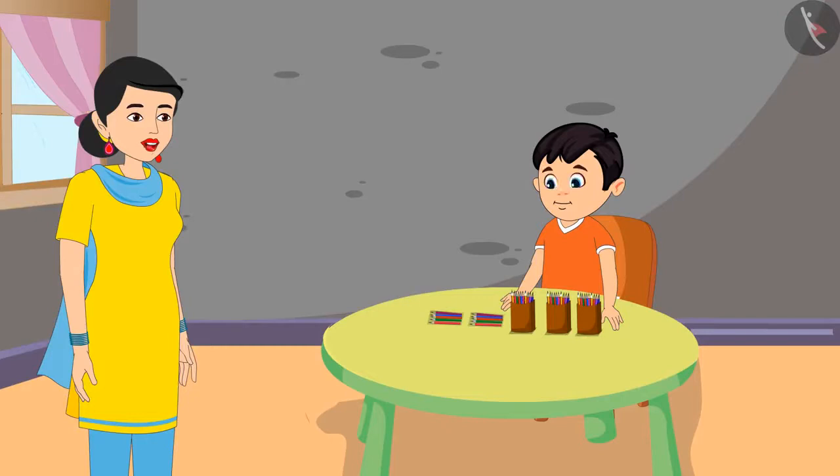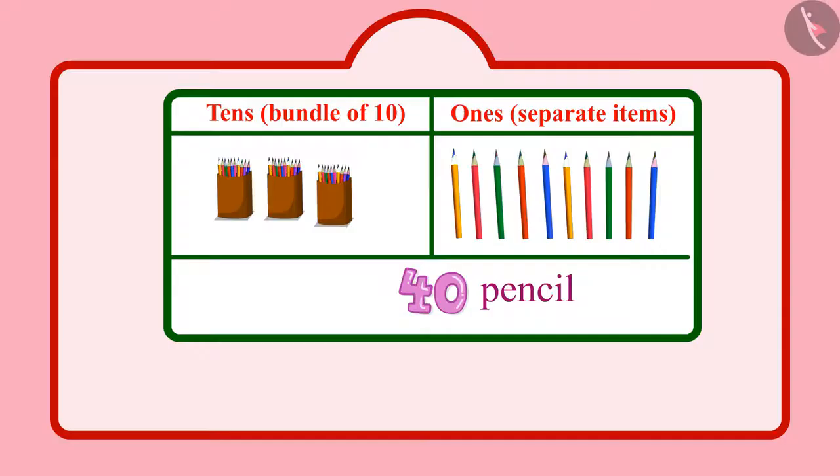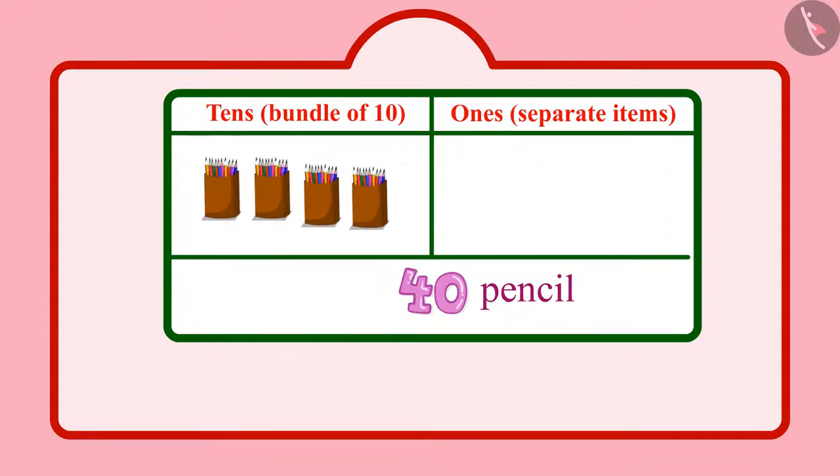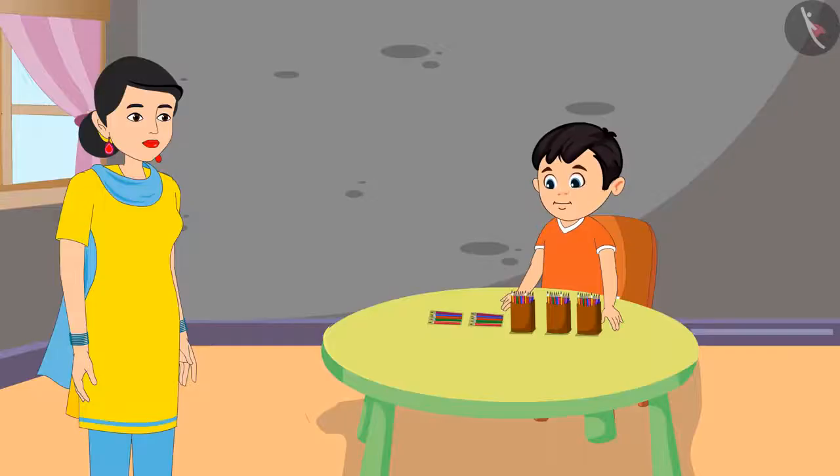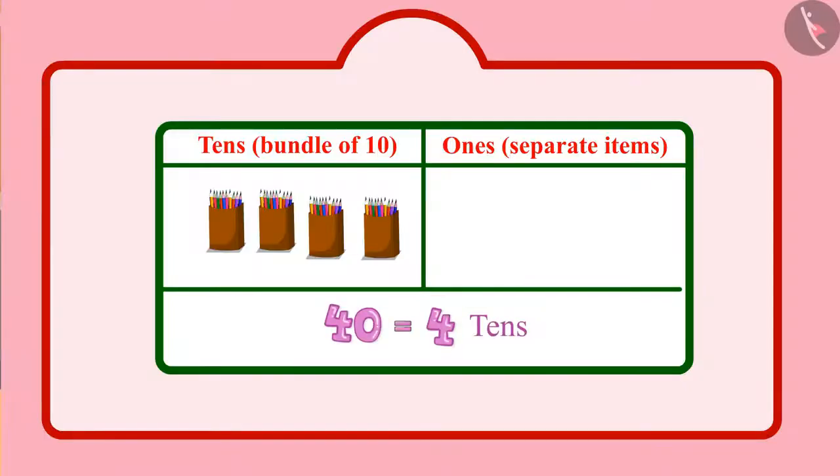Yes, Chotu, you are right. How many tenths do you have now? Mummy, 40 pencils, meaning I have 4 tenths, isn't it, Mummy? And units? Mummy, there are no units in 40. Yes, Chotu, there are only 4 tenths in 40 and 0 units.